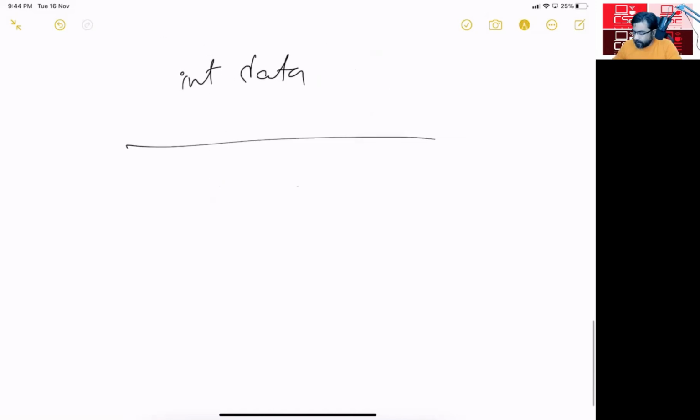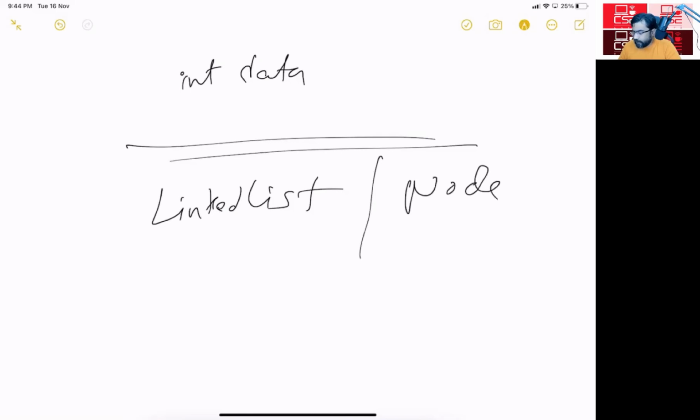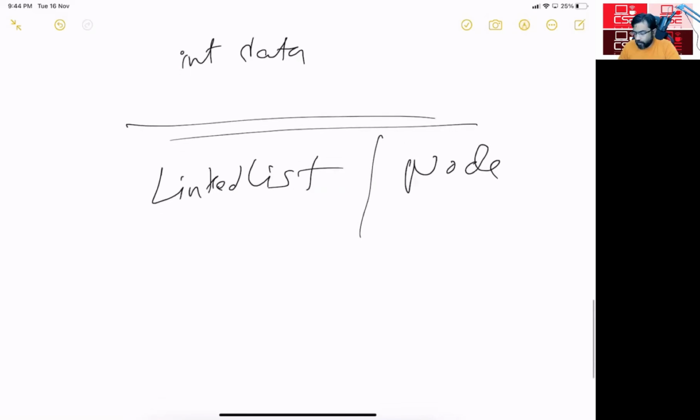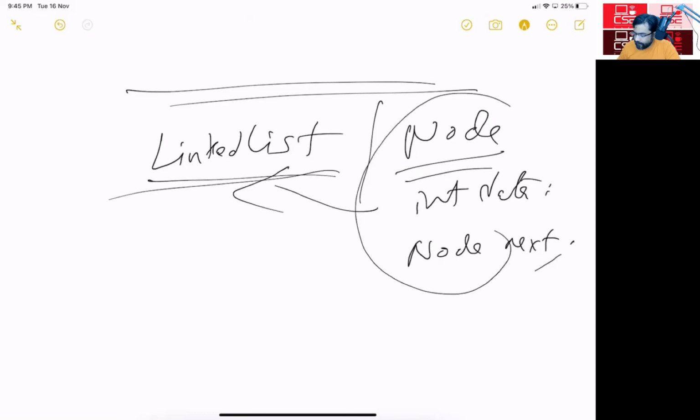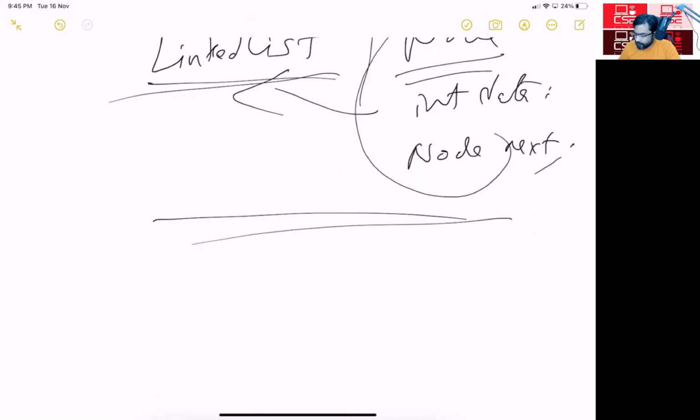So you need to create a linked list. You also need to create a node class before it. Node can have int data, node next. And using that node, you can create a linked list class.